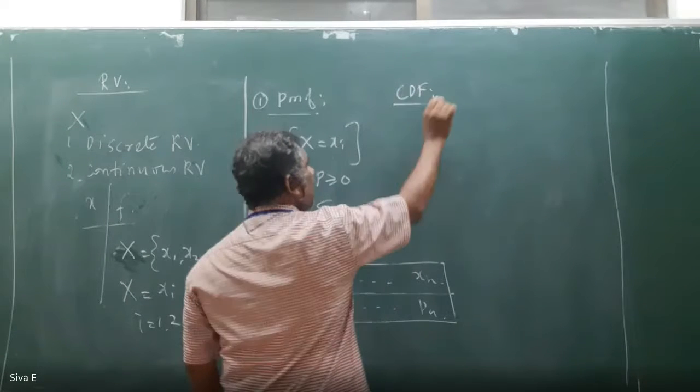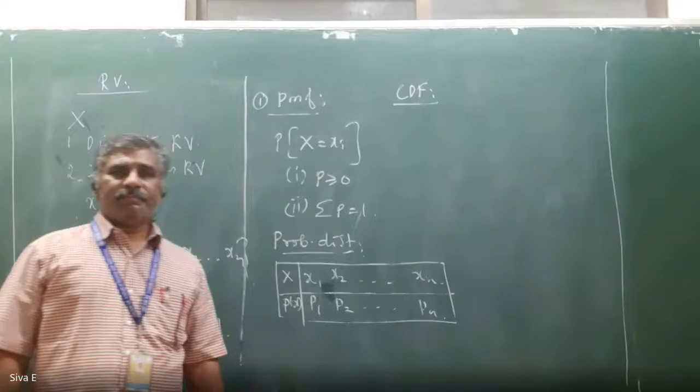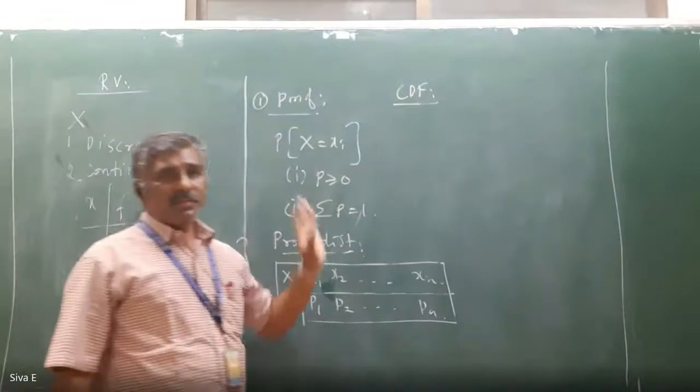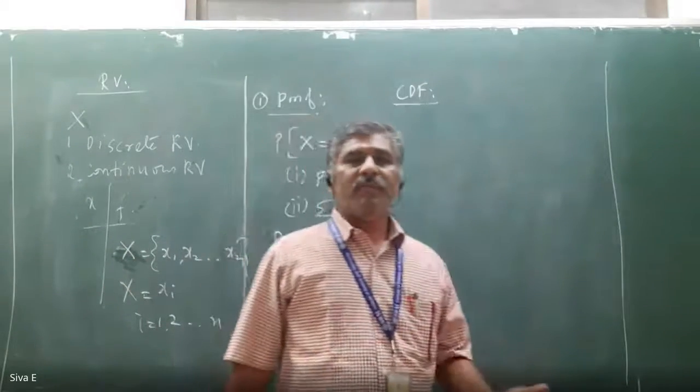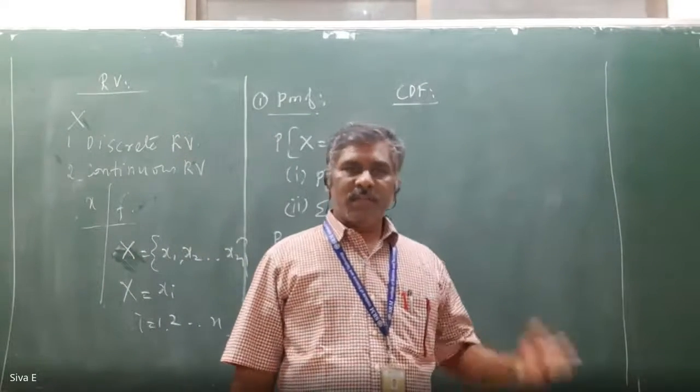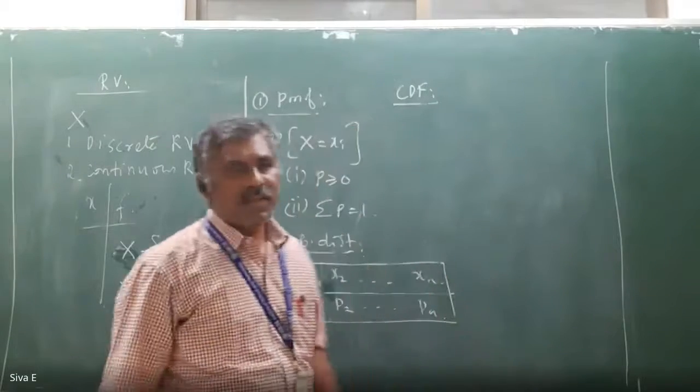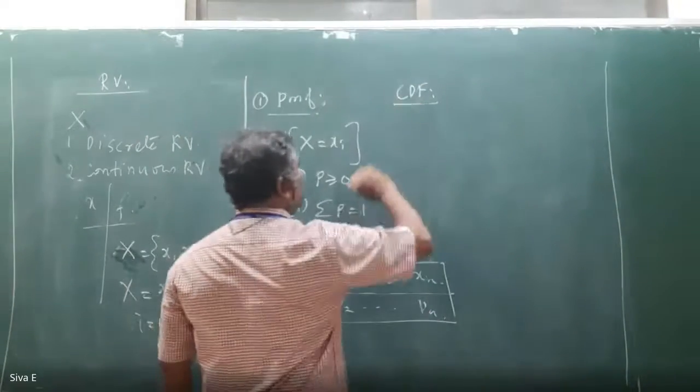The next important definition is the cumulative distribution function. It is only a recap, no need to write this one. The cumulative distribution function is like the cumulative frequency, which we already discussed in unit 1. Using the same concept here, we write the CDF.